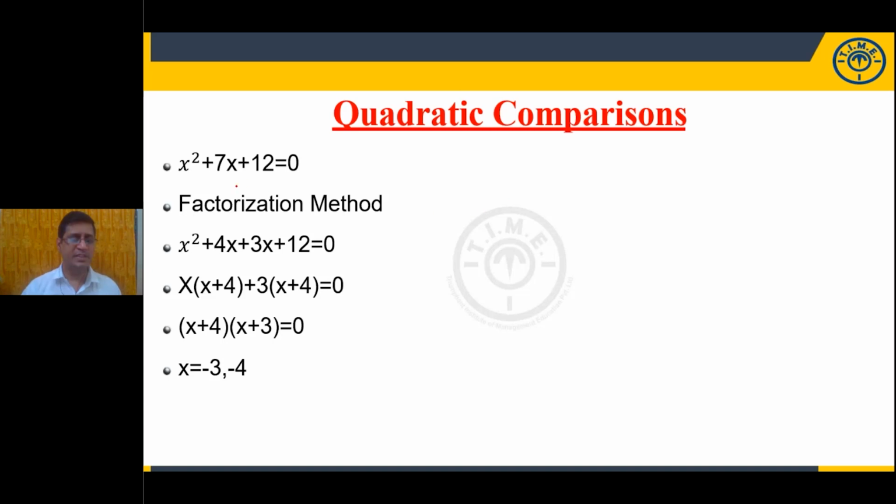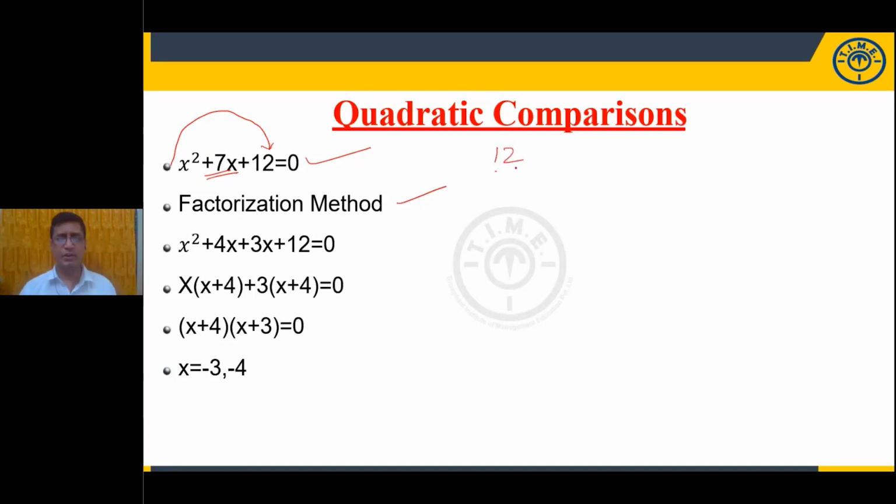Don't miss this one. Now, when you observe the factors for this quadratic equation, what is the first step? In the factorization method, there are 3 steps. What is the first step? Multiply the x square term with the constant. When you multiply the x square term with the constant, you will get the product as 12.